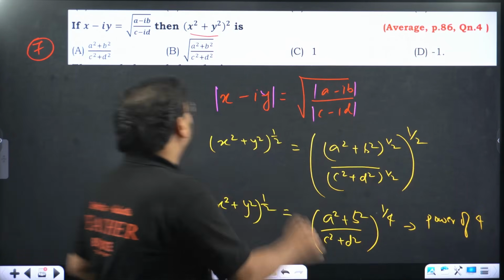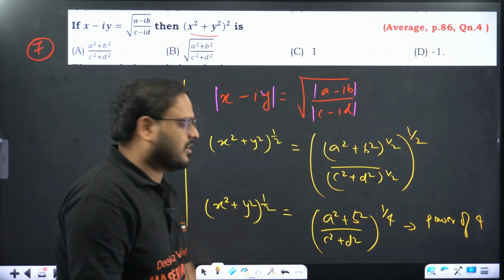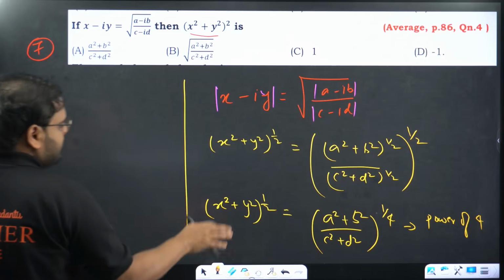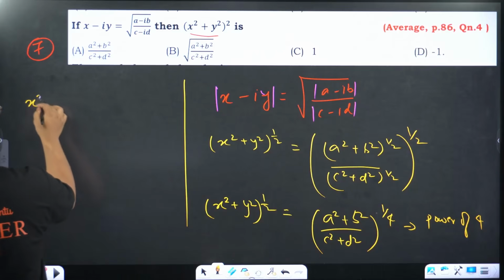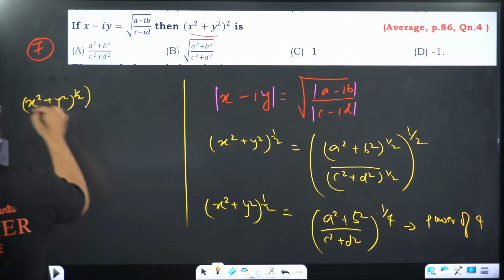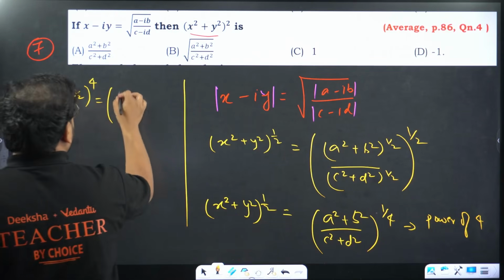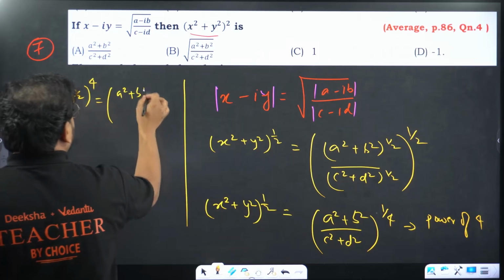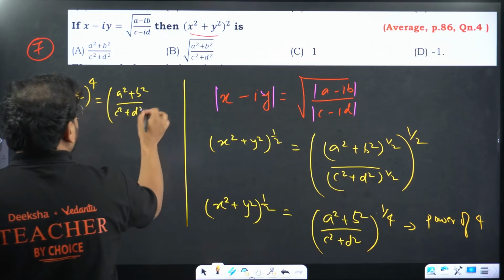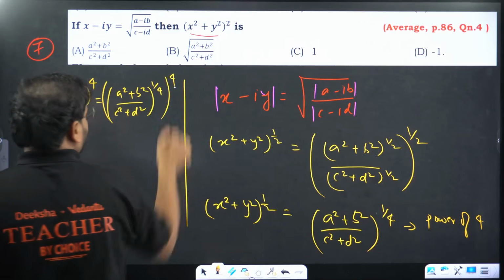You can use multiplication also over here, not only the modulus, but since I've gone with this method, I can just continue. I'll tell you about the multiplication later. Let me finish this. If you do x square plus y square power 1 by 2, the whole power 4, that side a square plus b square upon c square plus d square power 1 by 4, the whole power 4.